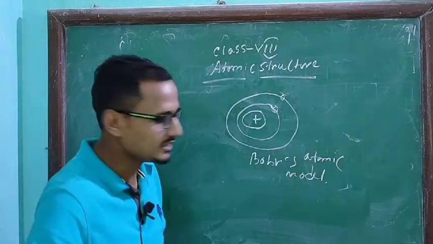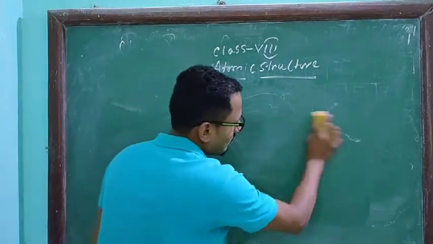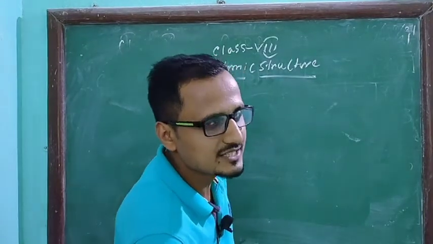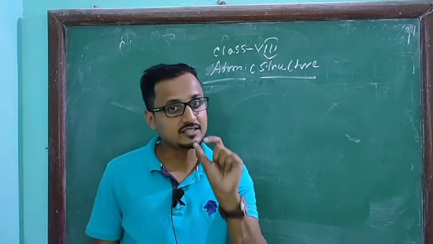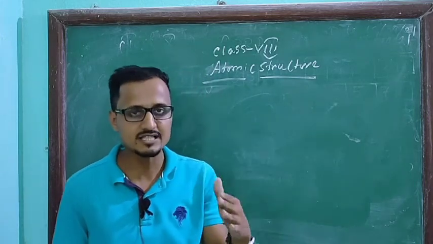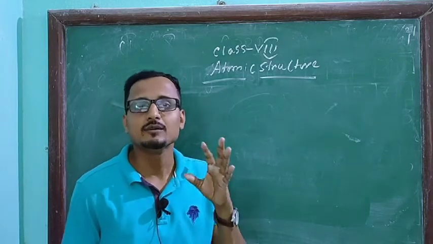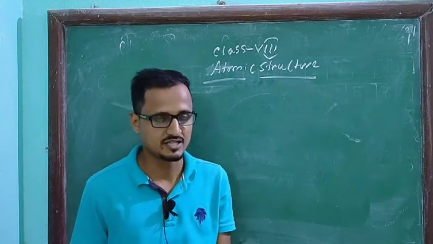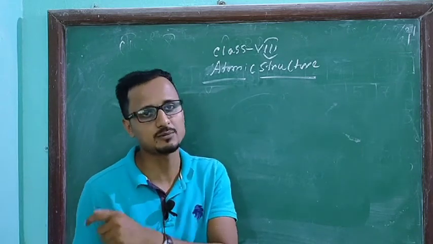Now this one is very important, Bohr's quantum model. What he stated is that whenever an electron revolves around the nucleus, it will neither gain energy nor radiate energy. That is the corrected form. Rutherford told that whenever an electron revolves around the nucleus, it will continuously radiate energy. But the fact is that it will neither gain energy nor radiate energy. This was corrected by Niels Bohr in his theory, that means Bohr's atomic model.